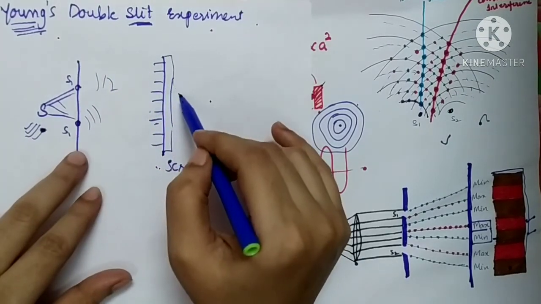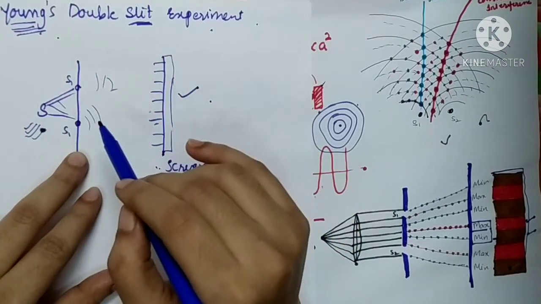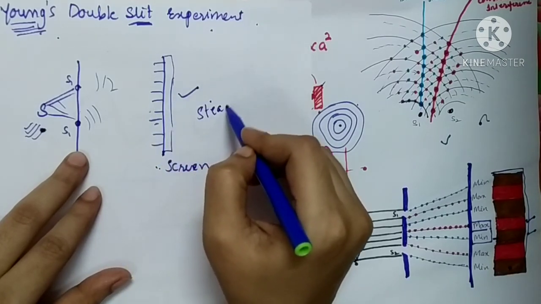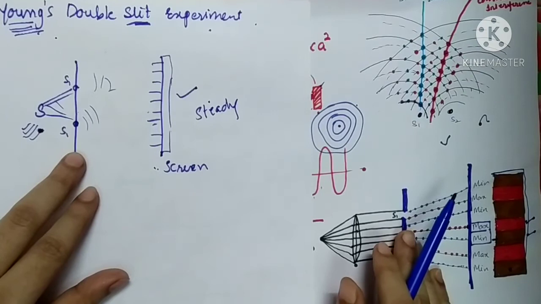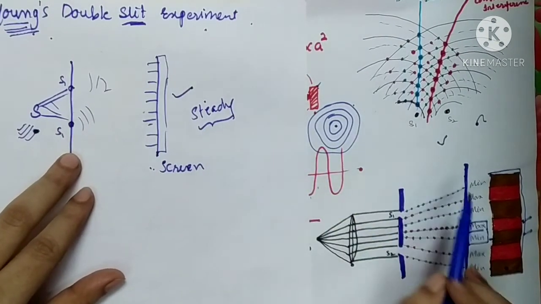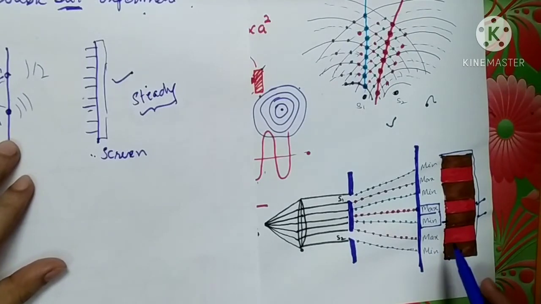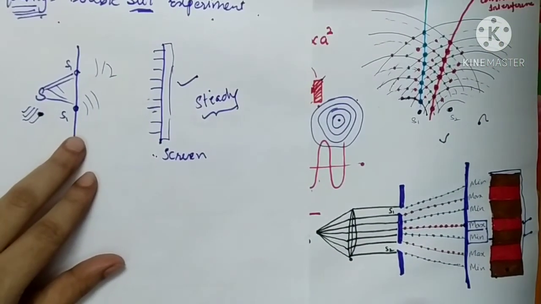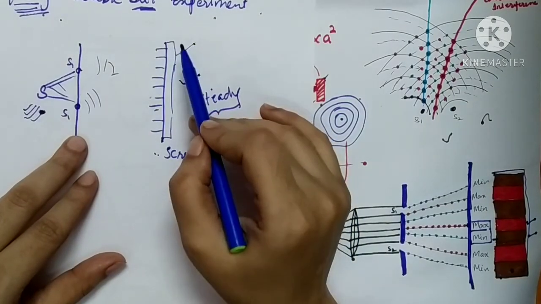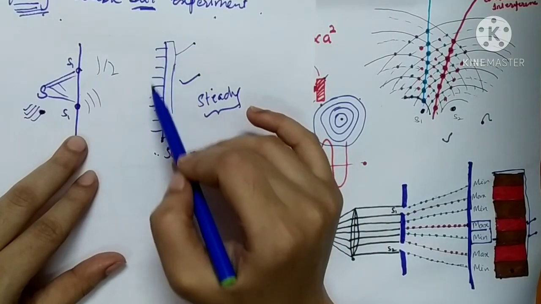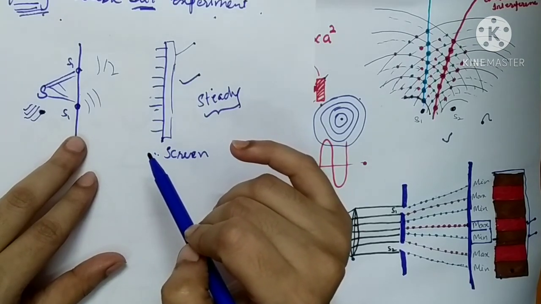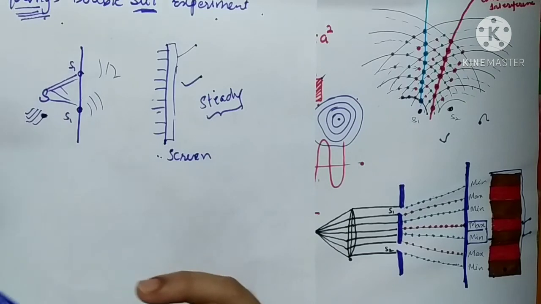Nevertheless, it was a good effort to demonstrate the interference of light, but not a steady one. A steady interference pattern has a different method to obtain it. A steady interference pattern is this one, continuous bright and dark bands. But this is also an interference pattern, though not steady because it is a multi-chromatic interference pattern. So this is the concept of interference.